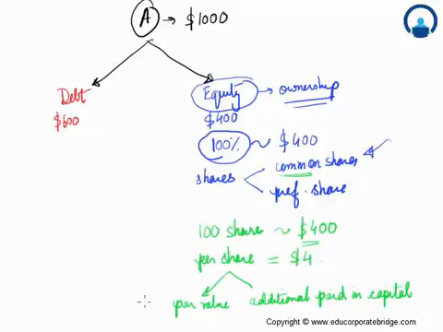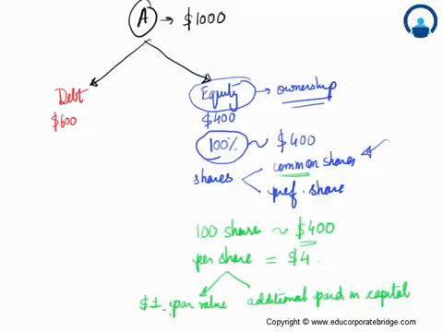So let's assume that the par value was $1; I'll come to what par value actually means. Then the amount over and above $1 would be $3 here. So what we are saying is that this $4 is divided into two parts. One is the par value, which has been defined as $1. The additional amount over and above the par value would be $3.